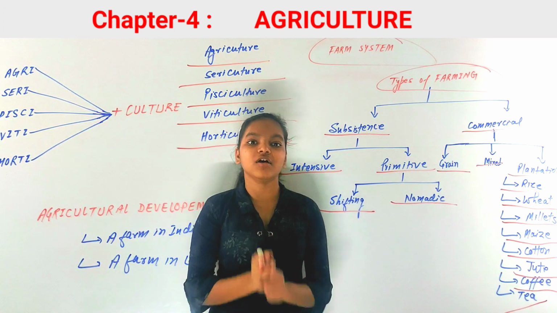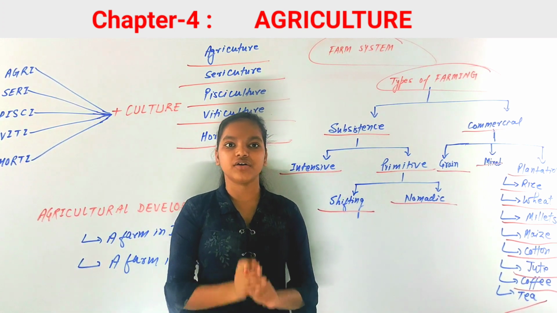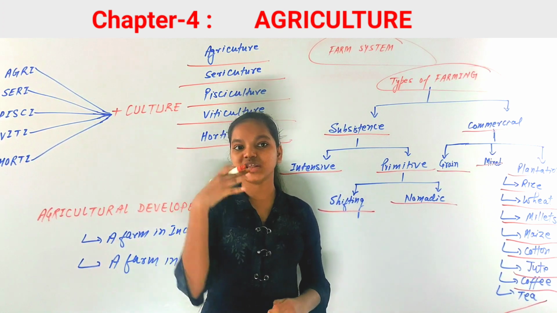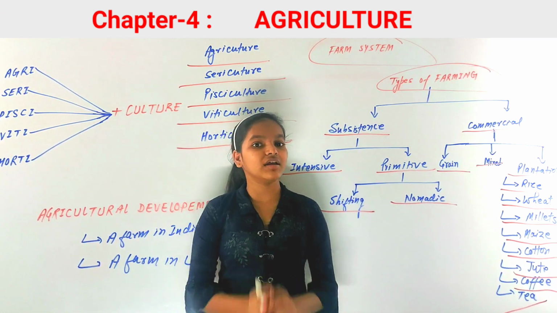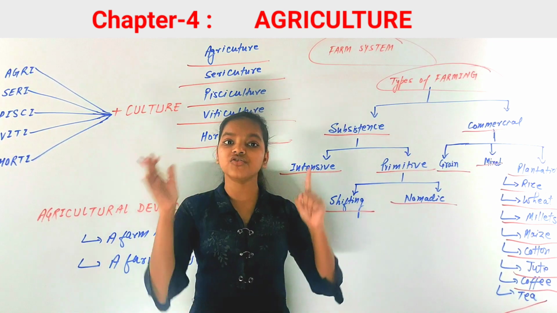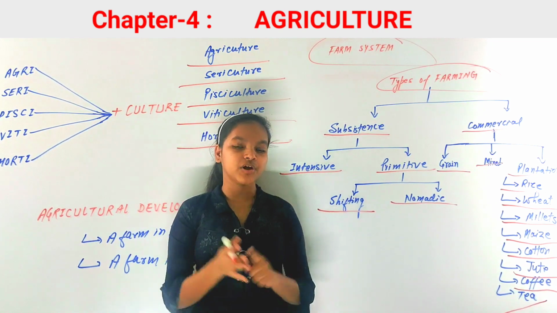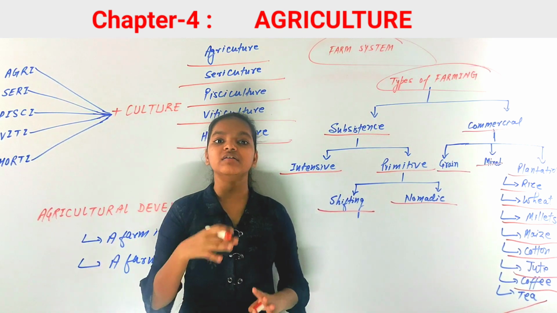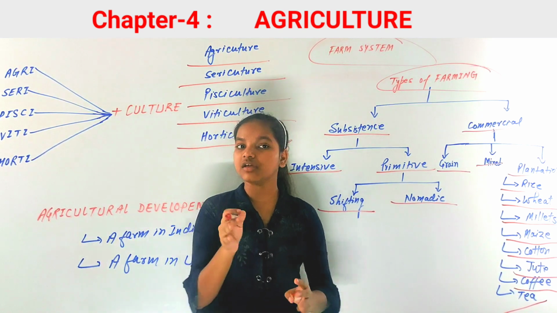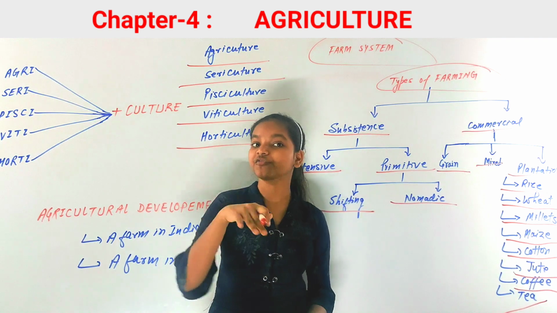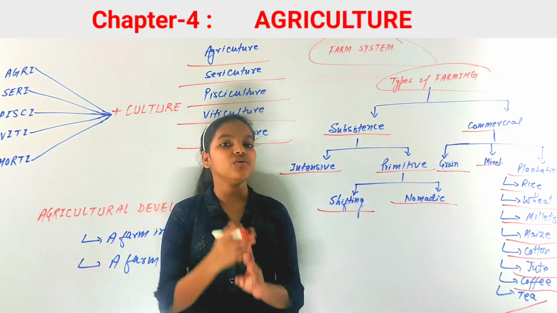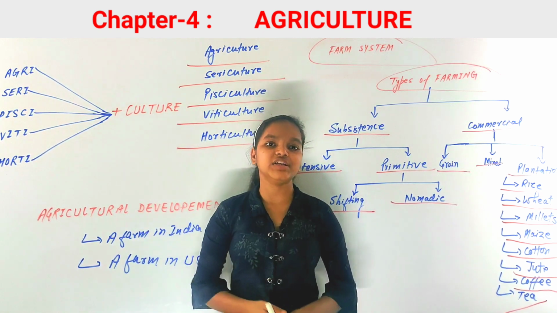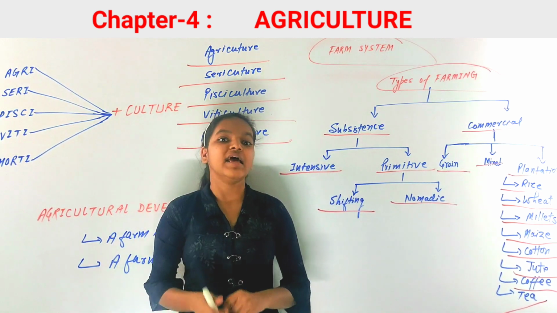Now tea needs a very cool temperature and sunshine as well, because you know that the leaves of tea are very tender. So it needs, for all its growing time, a very cool temperature and lots of sunshine as well, to make the leaves more and more tender, and there should be moisture in the leaves for further processing. So tea needs a very cool temperature and sunshine,